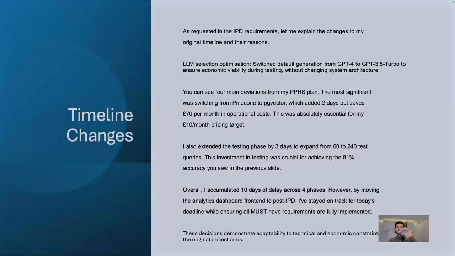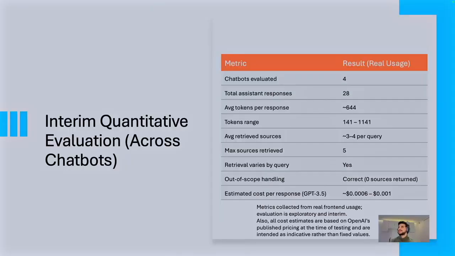Here we have some timeline changes. We have four main changes. The first one is Pinecone to PG Vector, as I mentioned. It took me 2 more days, but it saved me £17 a month. The second one was I extended the testing from 60 tests to 240 tests. This helped me increase the accuracy and get better testing results. And overall, I exceeded my plan for PPRS by 10 days, but I think I'm on the right track, so it's okay. But these decisions demonstrated my ability to adapt myself to the situation.